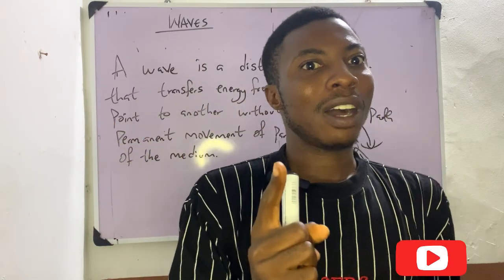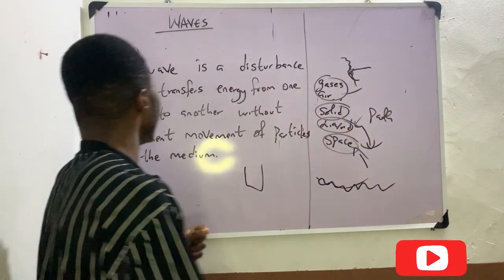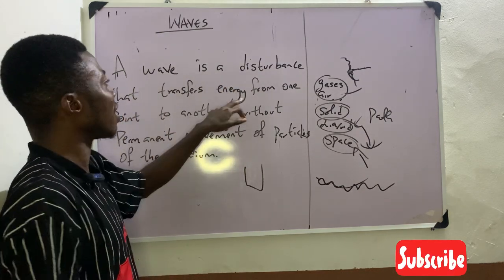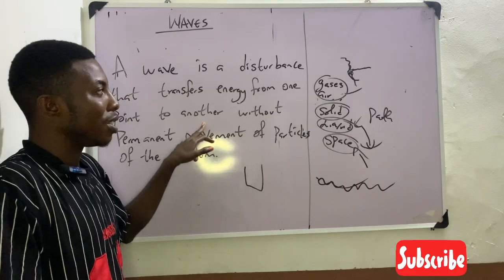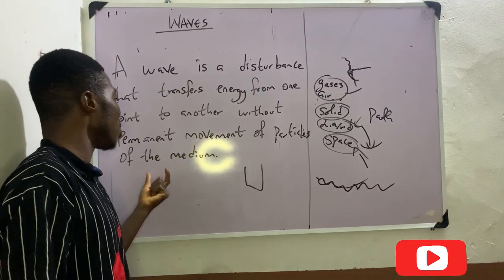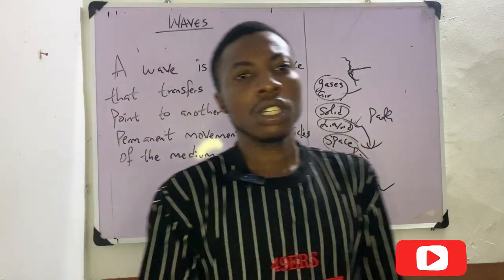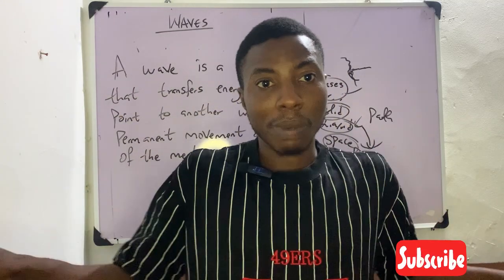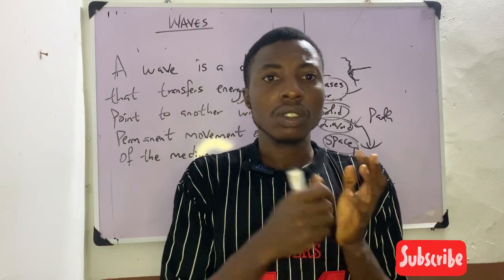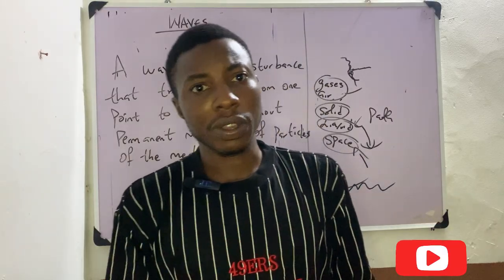So now remember how I said, let's go back to the definition. A wave is a disturbance that transfers energy from one point of that medium to another, without permanent movement of particles of that medium. There is no permanent displacement of the particles. Now let's go to the classification of waves.